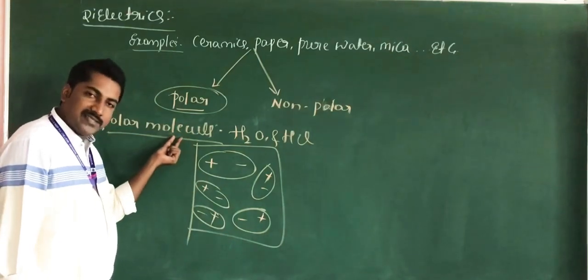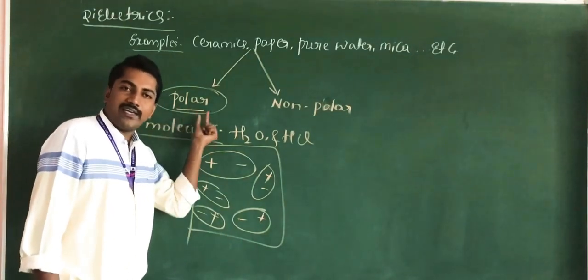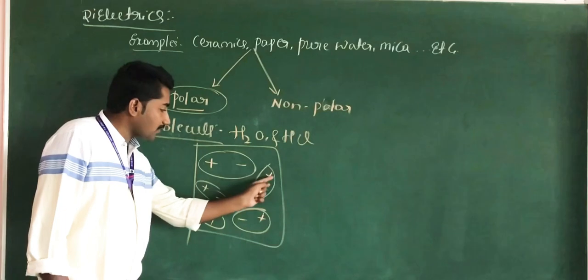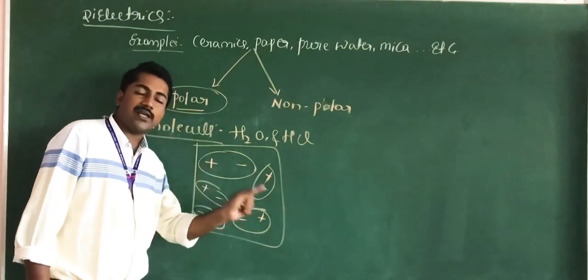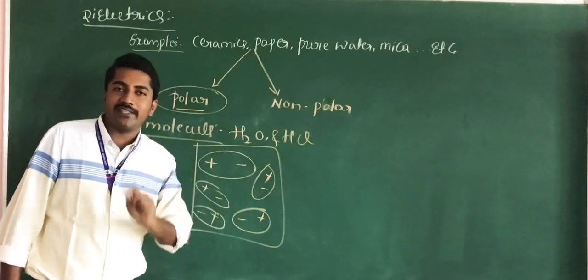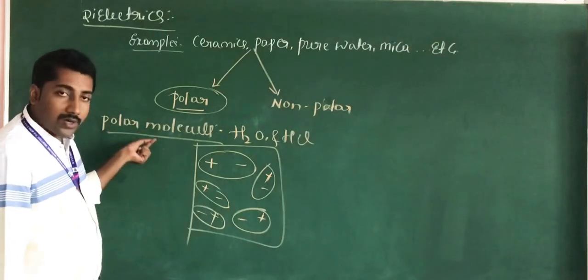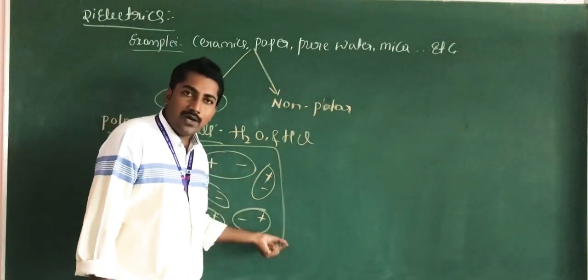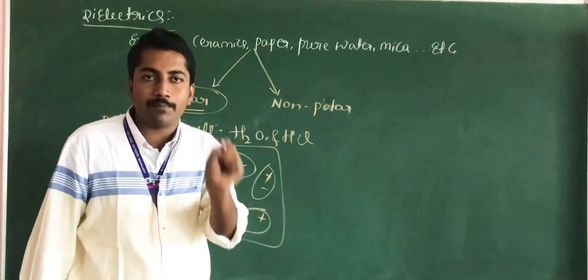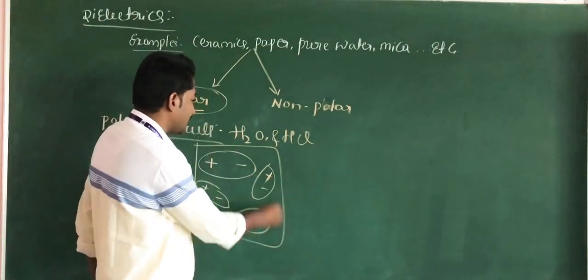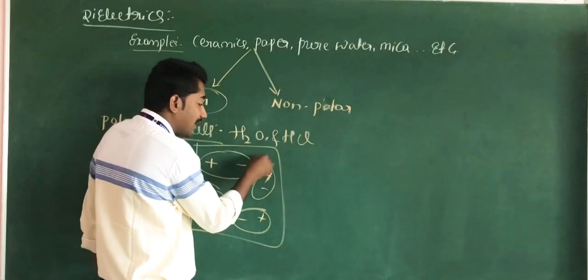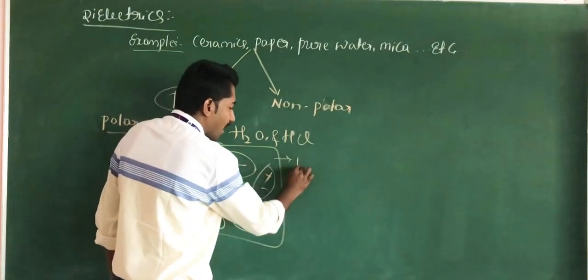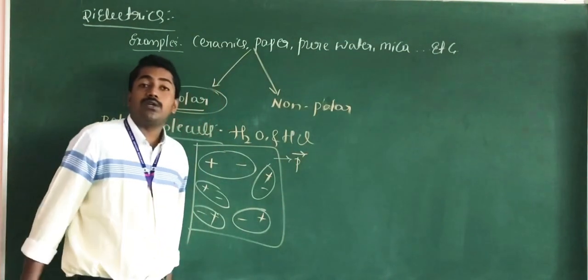Polar molecules have an unsymmetrical shape and a permanent dipole moment.